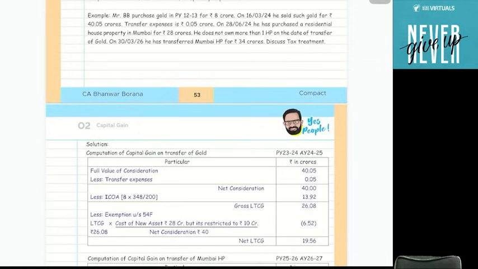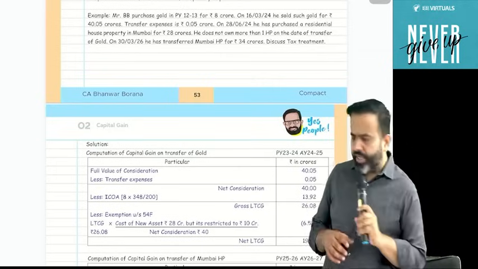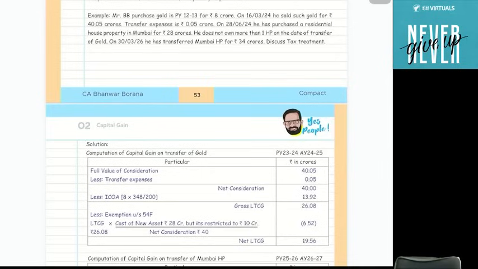On 30th March 26. But there is a short term, na. So again 54 will not apply. Then also the exemption will be withdrawn, because law says the same thing.